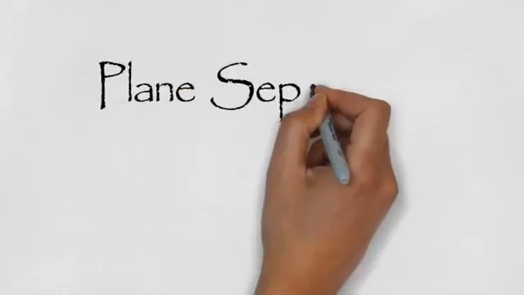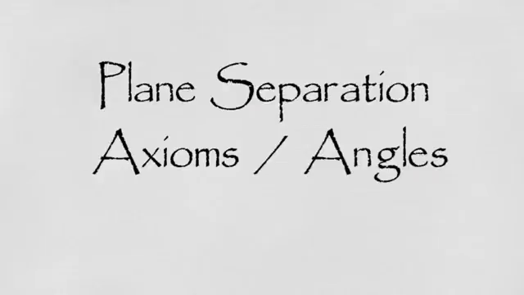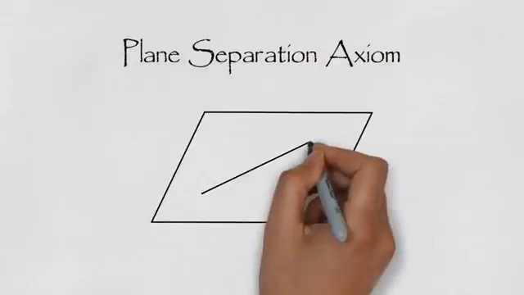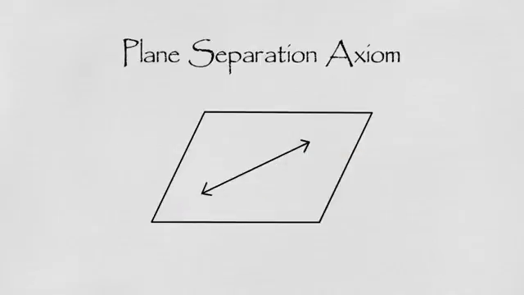Hello students, let's learn plane separation axiom and angles. Plane separation axiom. Given a line in a plane, the points in a plane that do not lie on the line form two disjoint sets H1 and H2. Each set, H1 and H2, is called a half plane and the line is called the edge of the half plane. If P is a point in any of the half plane, then that half plane is called as P side of the half plane.